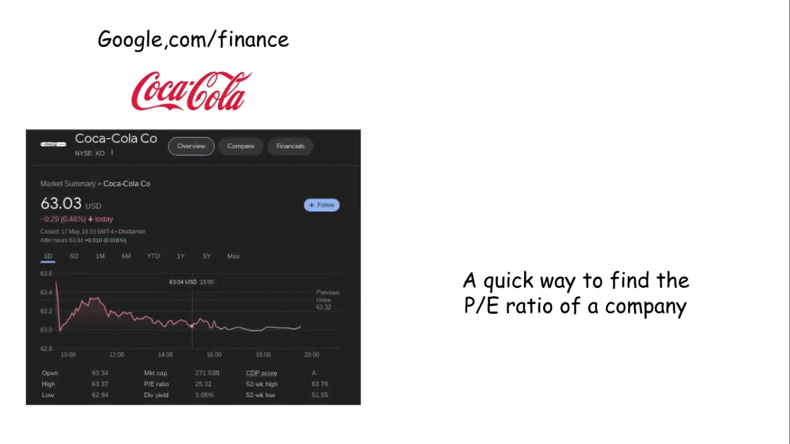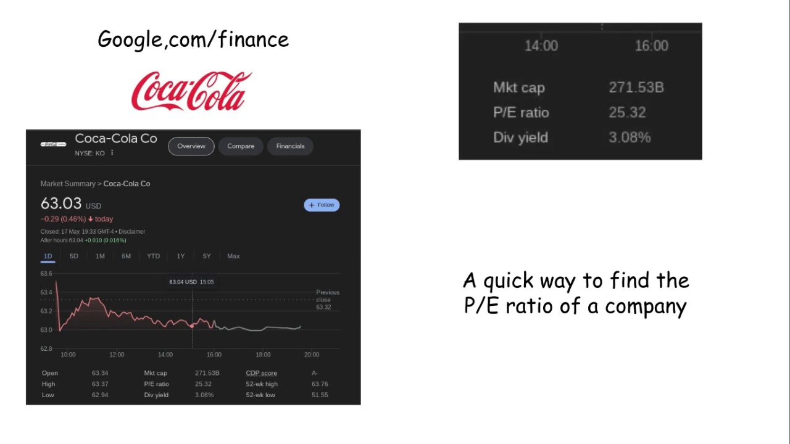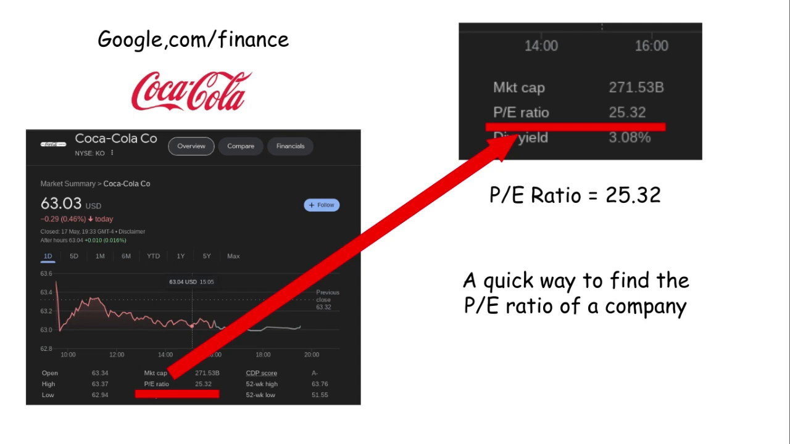A quick way to find the price-to-earnings ratio of a company is similar to how we found the P/E ratio of the S&P 500. Let's look at the company Coca-Cola. A quick way we can find the P/E ratio of Coca-Cola is by going to the website google.com/finance and typing in Coca-Cola in the search tab. Once you click on Coca-Cola, key information regarding the stock will then come up. From here you can find the price-to-earnings ratio of Coca-Cola, and on this occasion, at the time of making of this video, the price-to-earnings ratio of Coca-Cola is 25.32.